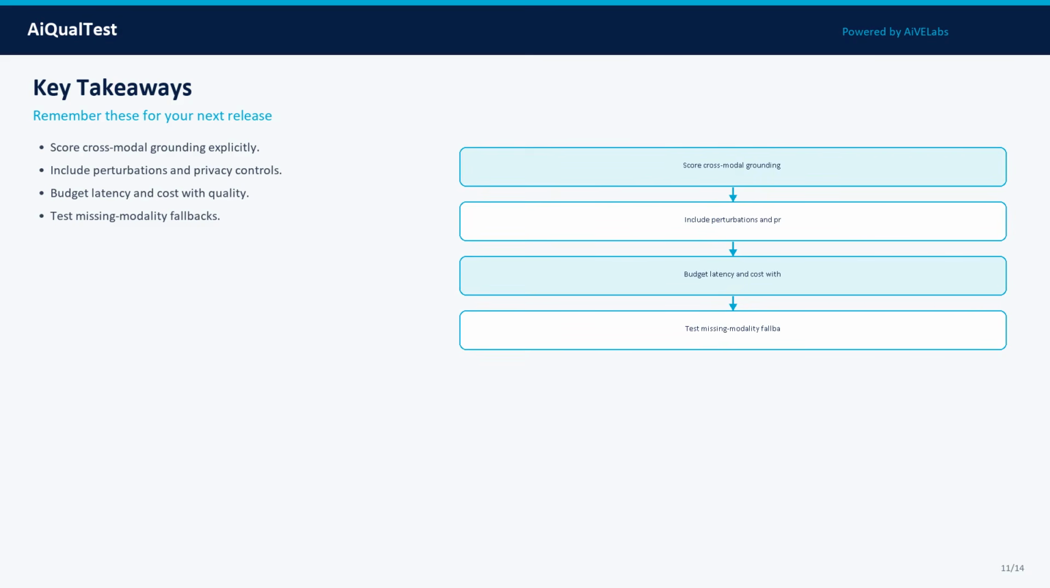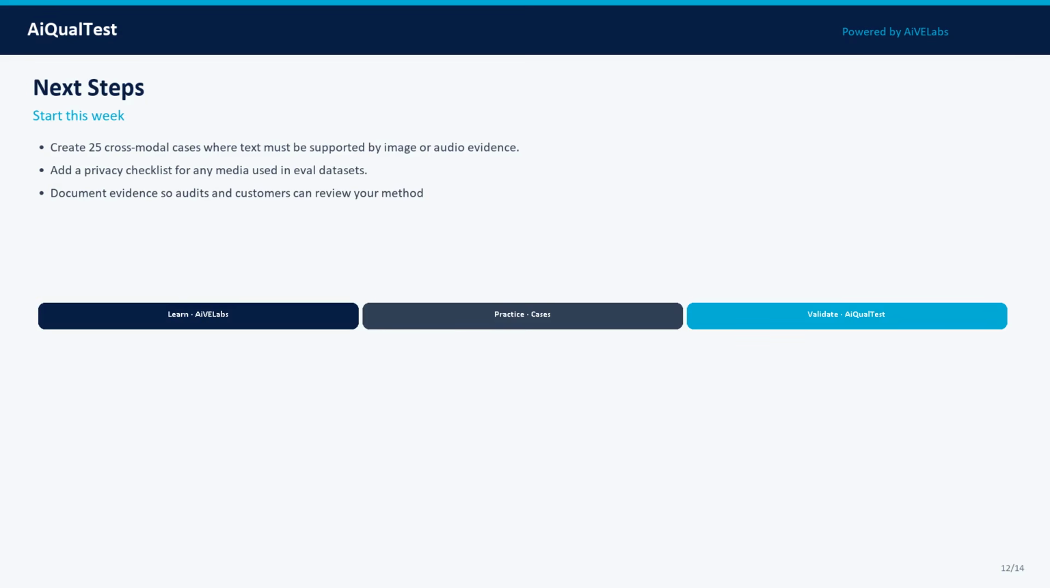Takeaway 3: Budget latency and cost with quality. Takeaway 4: Test missing modality fallbacks. Write these into your team wiki and release checklist so they survive staffing changes.